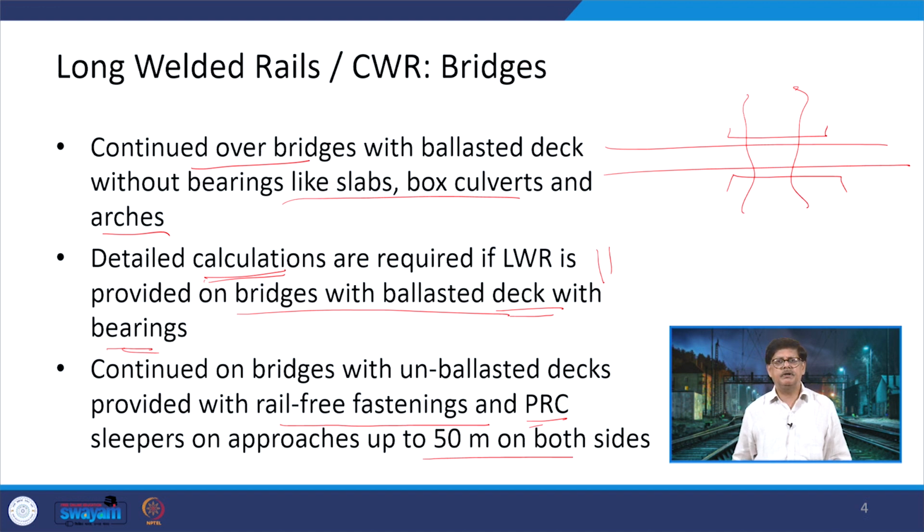So here when we are talking about an unballasted deck and rail free fastenings are provided here along with the PRC sleepers, then up to a distance of 50 meters, say if we say that at this point there is an abutment being provided, then from this particular abutment for a distance of 50 meters on this side and 50 meters on the other side, we need to continue the things.